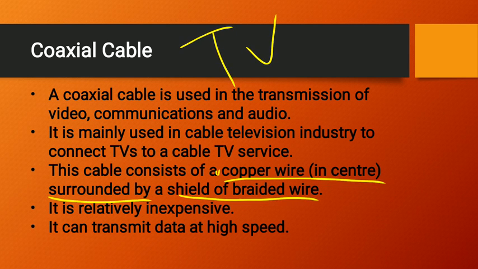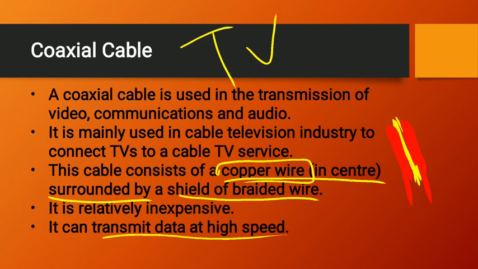So in the center you will be getting a wire that will be of copper like this, and on the outer side of this, you will be seeing a shield of braided wire. That wire will be of 2 or 3 types. Now let us see. It is relatively inexpensive, and it can transmit the data at a high speed.